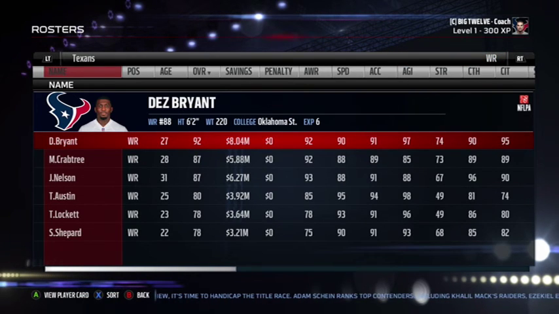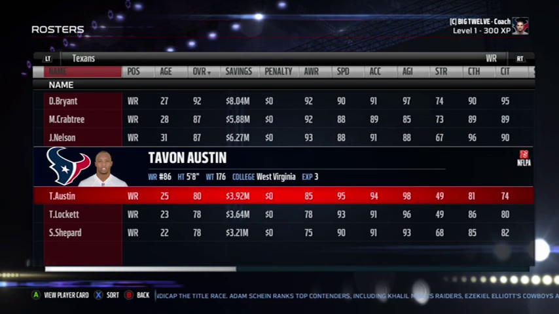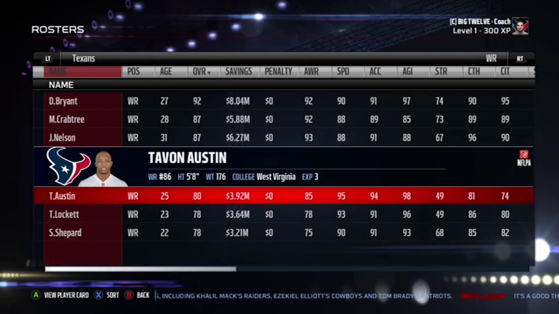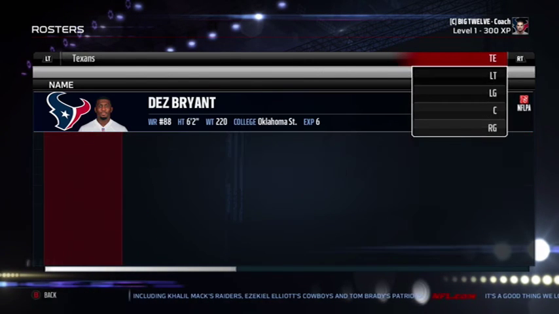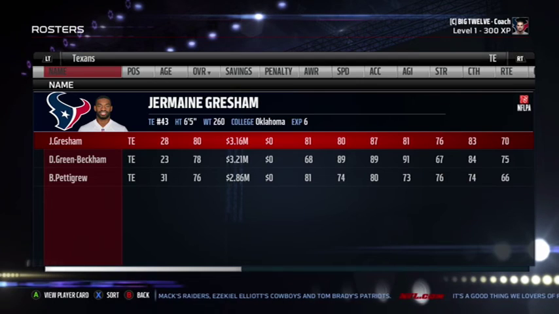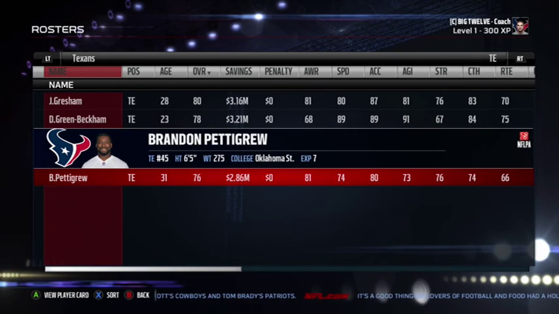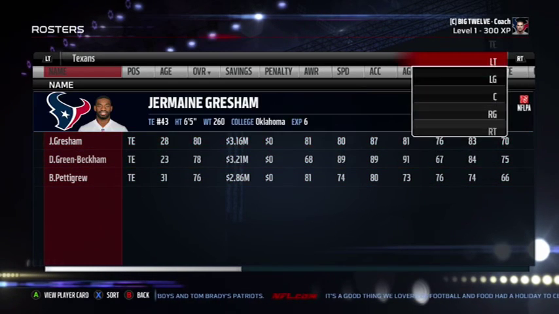Wide receivers, this is where I had to make some tough decisions. Dez Bryant, Michael Crabtree, Jordy Nelson, Tavon Austin, Tyler Lockett, and Sterling Shepard. Some players that I had to leave out were Danny Amendola, Kenny Stills, Kendall Wright, Terrance Williams, and Corey Coleman, a rookie from Cleveland. But these 6 are very good receivers. At tight end, definitely not a strong suit on this team, Jermaine Gresham, Dorial Green-Beckham, who's a wide receiver, but I just moved him to tight end, and Brandon Pettigrew. So those are my 3 tight ends.